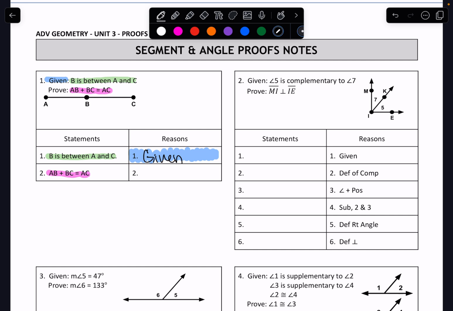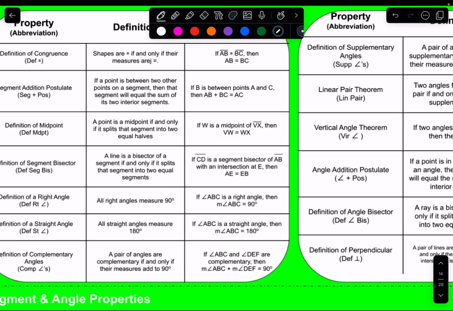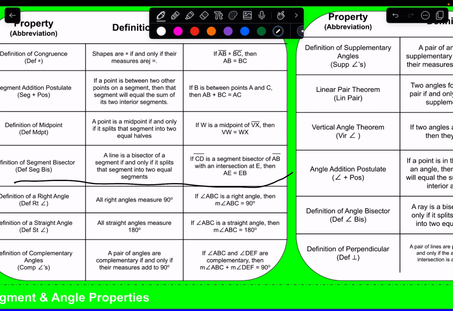So I made the proof foldable to help you guys. So what you want to do is look for something in the proof foldable that talks about something being between and then addition of those segments together. And this is a segment, so keep that in mind. You don't want to confuse angles and segments. So we want to find something that has to do with segments that says between and then ends up with an addition problem. So we go up here to our proof foldable, and this part up here are all the